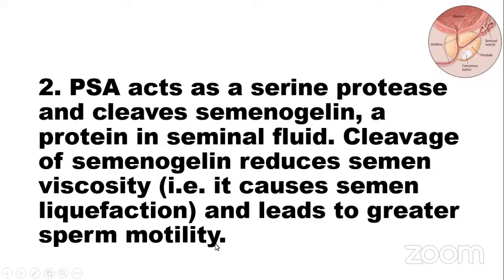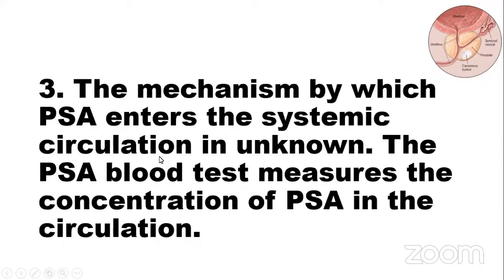So this is the main function of the PSA: act as a serine protease and cleave semenogelin. Semenogelin is a protein in the seminal fluid. Cleavage of semenogelin reduces the semen viscosity, and this causes semen liquefaction and leads to greater sperm motility.